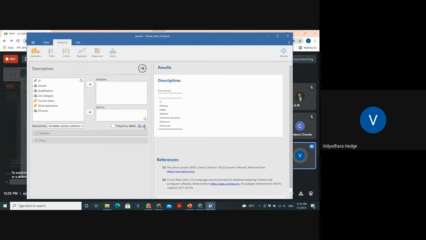This is not available in the SPSS software when you are analyzing, it won't give that. What type of variable? You are a layman, you don't know any statistics. By seeing this icon, you can do the frequency table only for those types of variables: the nominal variable and the ordinal scale data.